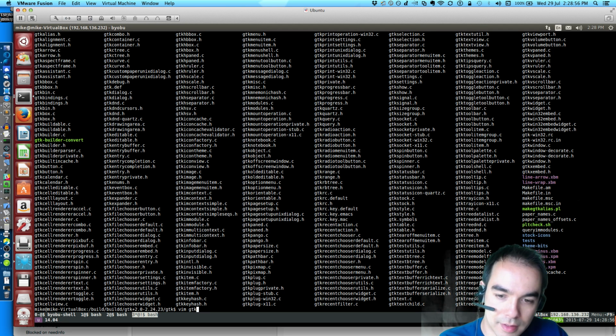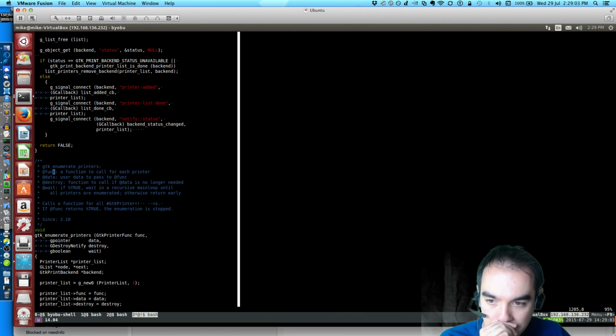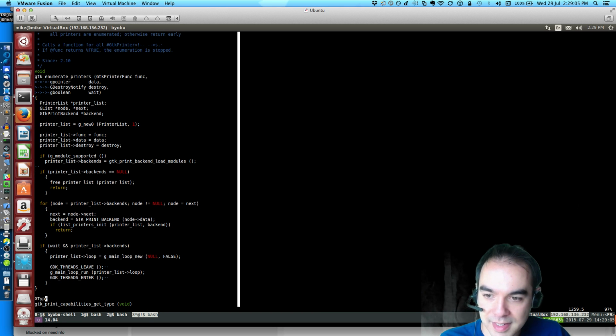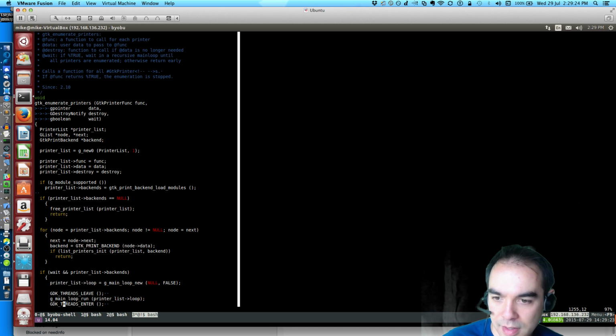And gtkprint.c is where enumerate printers is. This is how we go through the list. And I'm pretty sure this is related to destroying the printer list, getting rid of the printer list once we're done enumerating.